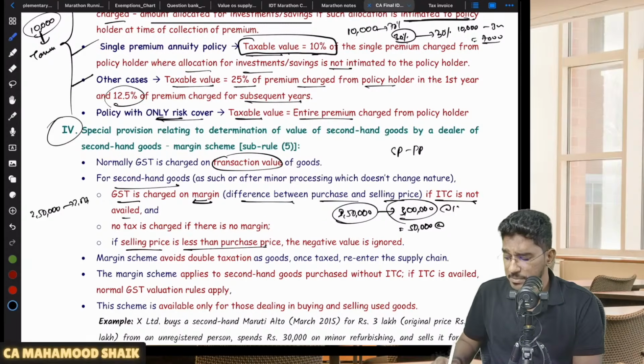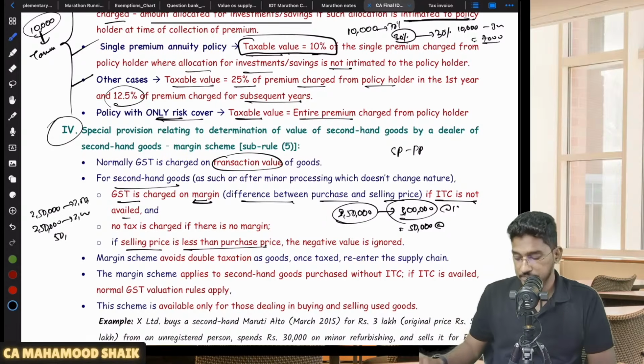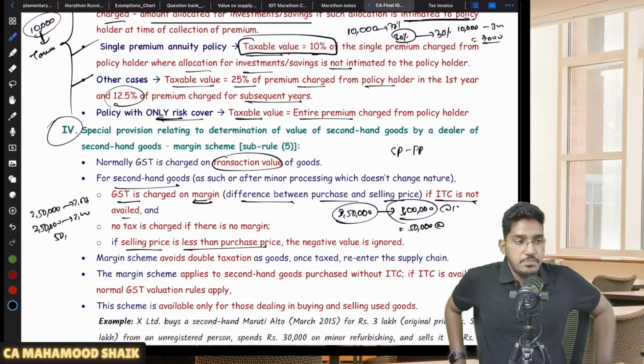And if selling price is less than purchase price, the negative value you can ignore. Let us say you have purchased a car for 2,50,000, but you are selling it at 2 lakh rupees only. "I made a loss, sir." Ignore. Not required to pay any GST. Okay, so this is one simple rule you remember.